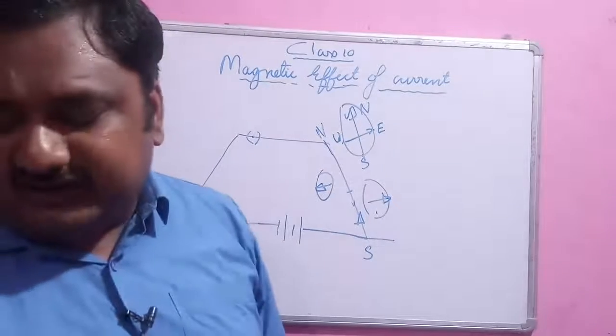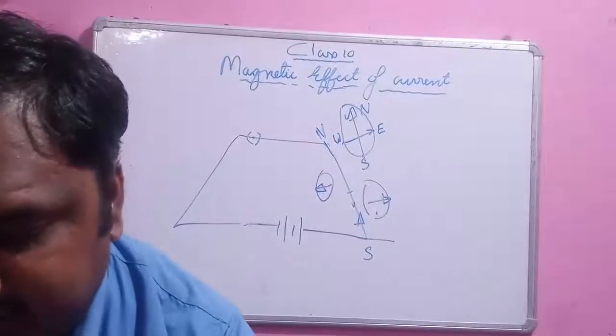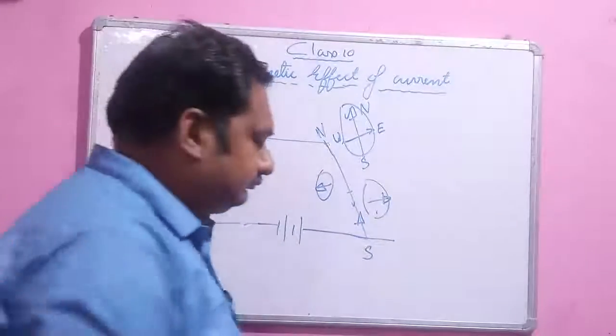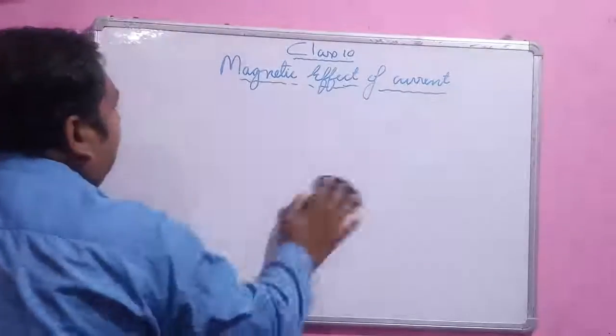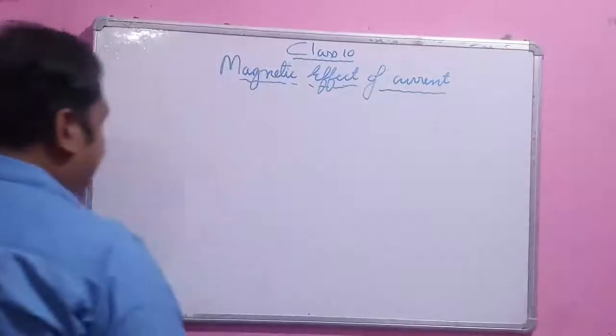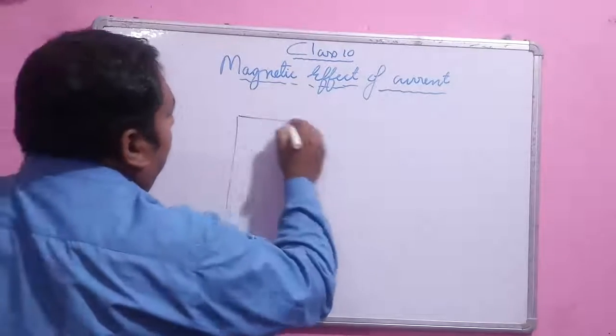Now, what happens when the current is flowing through a straight conductor? Let's suppose this is a straight conductor.